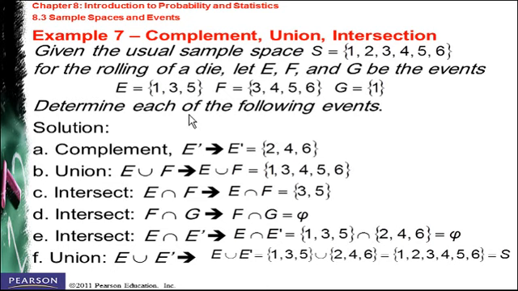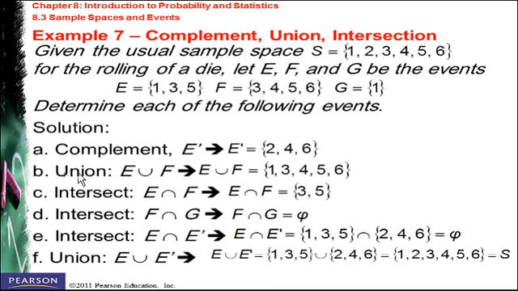Determine each of the following events. In part A, what's the complement of E? E complement means the opposite of E, all the values that are not in E. So E complement is going to be the even values 2, 4, 6. Why? Because E itself has the odd values 1, 3, 5.